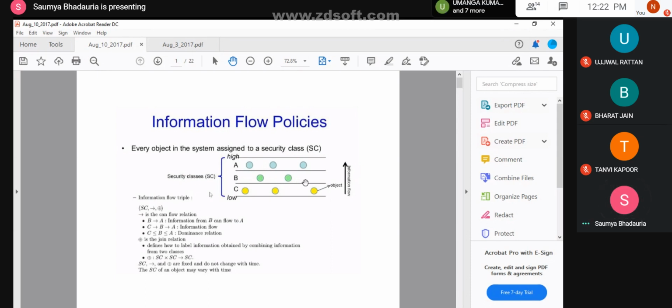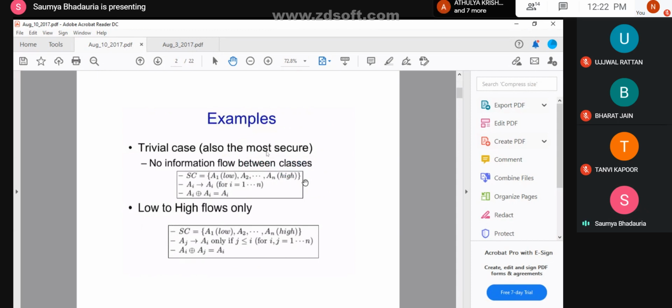Okay, moving ahead, I'll tell you certain examples. Now, the most secure case in information flow policies would be that all the security classes are represented from A1 to AN, where A1 is your lowest class and AN is the highest class.